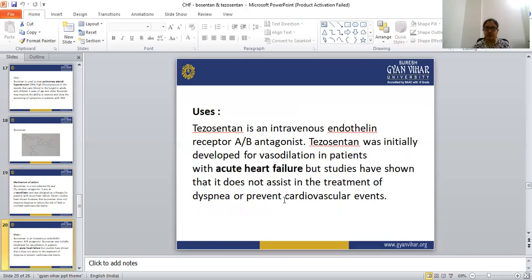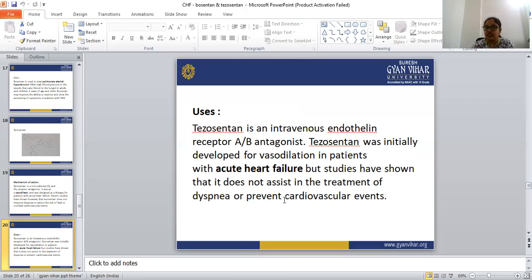Let's see the uses of tezosentan. Tezosentan is an intravenous endothelin receptor A and B antagonist. It was initially developed for vasodilation in patients with acute heart failure, and it is used in the treatment of CHF, liver diseases, and heart diseases. So this is all about tezosentan.